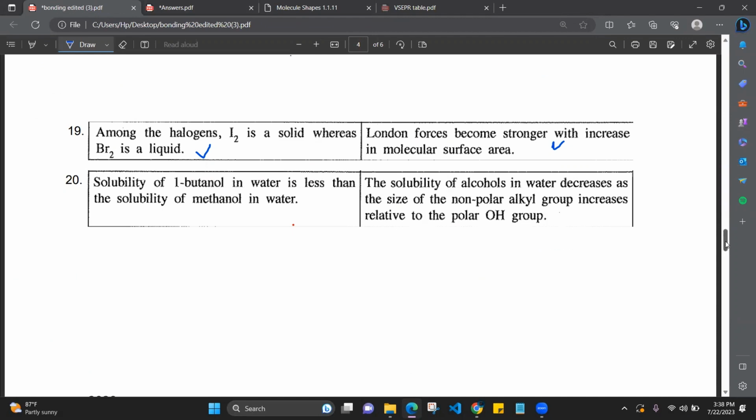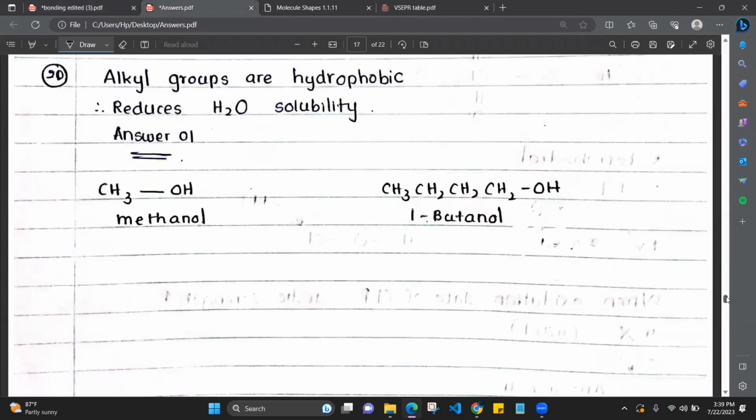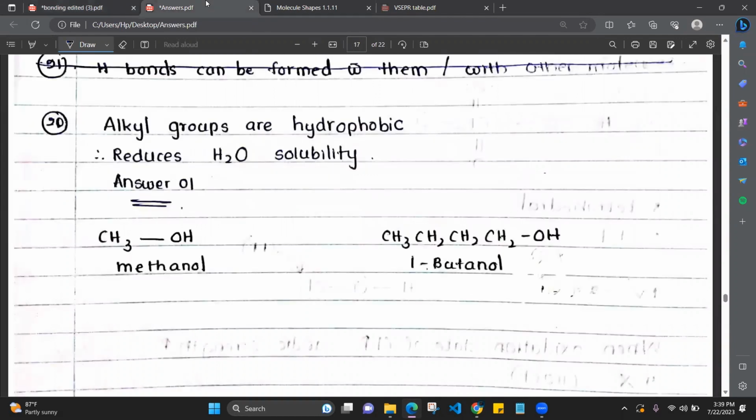Question number 20. The solubility of 1-butanol in water is less than the solubility of methanol in water. Solubility means again we have to consider the intermolecular interactions only. So, 1-butanol in water and methanol in water. Both have an OH group. OH groups will form hydrogen bonds with water, and with each other also. Methanol-methanol hydrogen bonds will be there, and methanol-water hydrogen bonds are also possible. Butanol-butanol hydrogen bonds are there, and butanol-water hydrogen bonds are also possible.